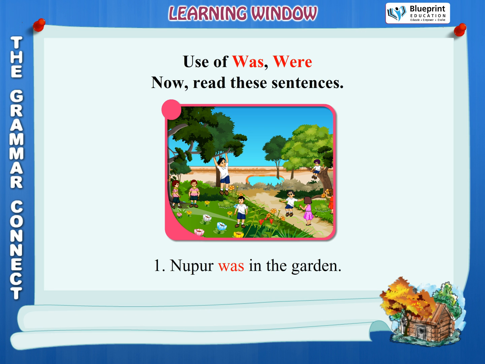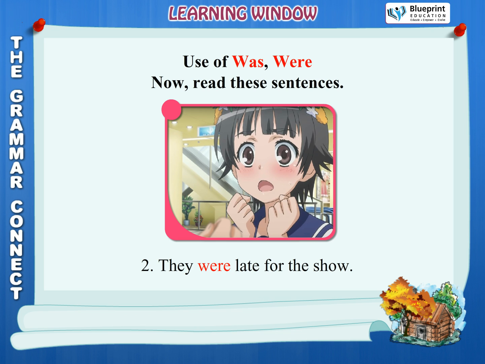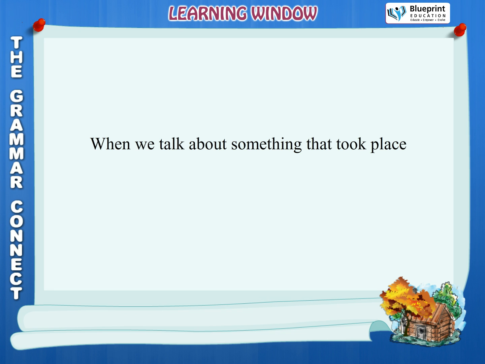Learning window. Use of was, were. Now read these sentences. 1. Nupur was in the garden. 2. They were late for the show. When we talk about something that took place in the past, we use the words was and were.